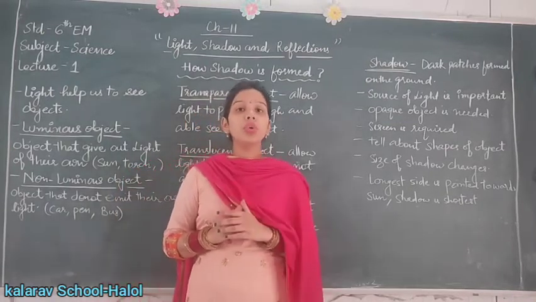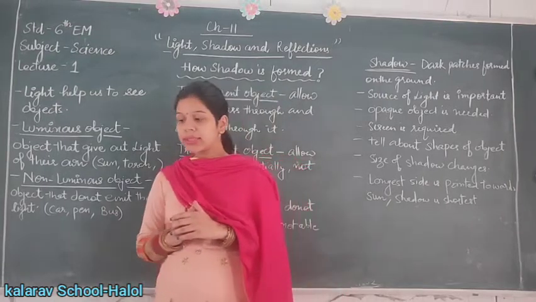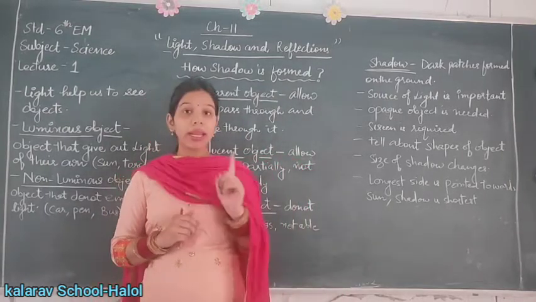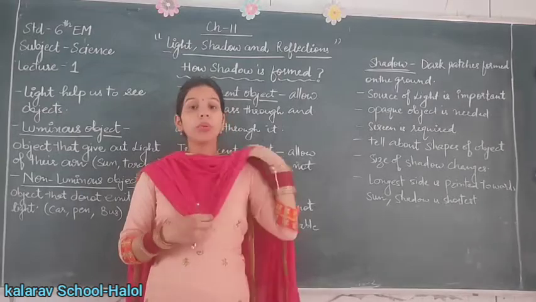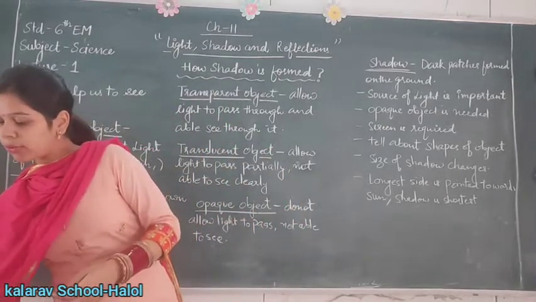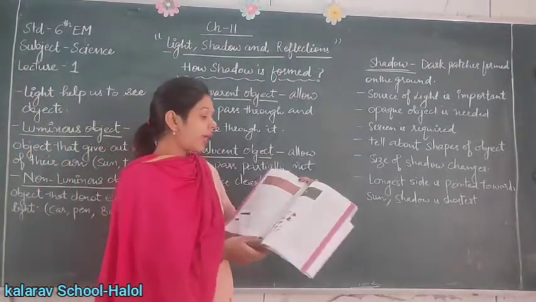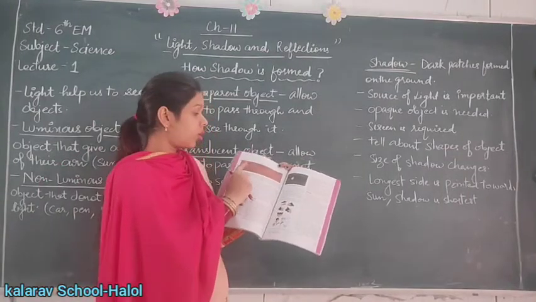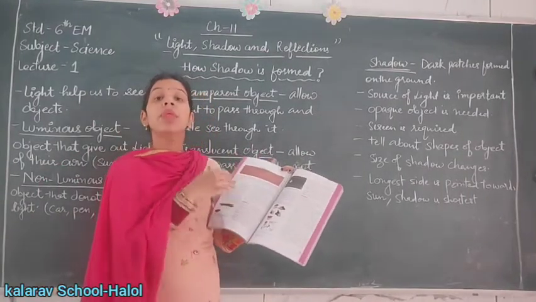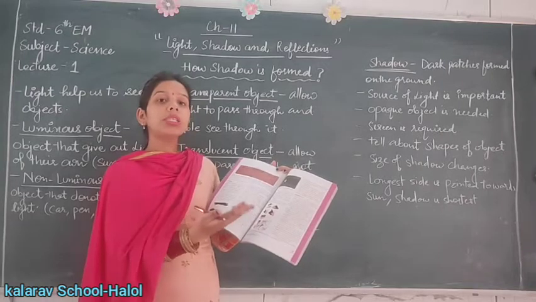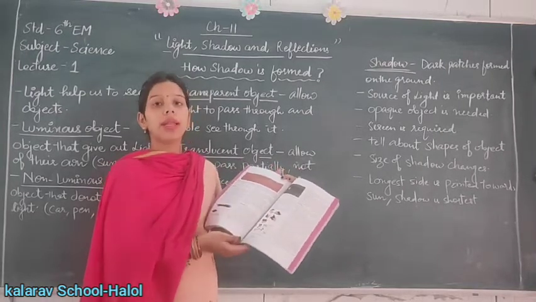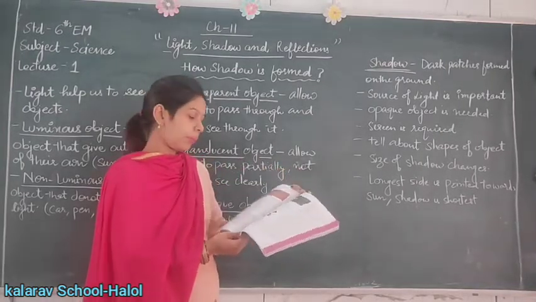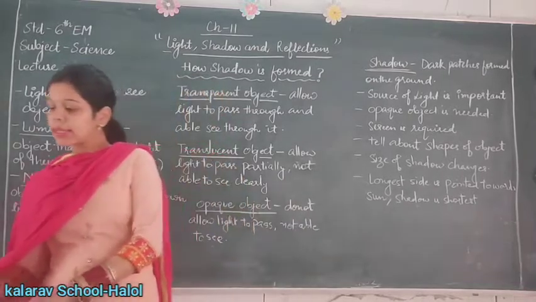So you have to do the activity regarding this, that is activity number 1. Here in your book, in table 11.1, try to find out the different objects which allow the light to pass or which do not allow the light to pass through them. So the next is shadow.